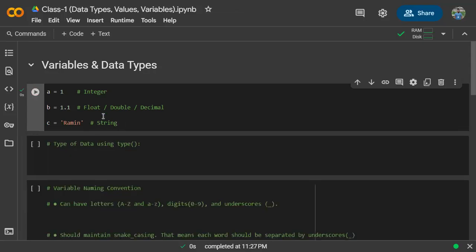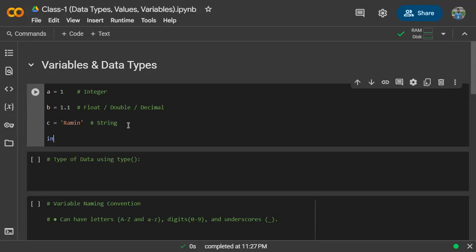Now, whatever we have learned so far, there are three types of data. One is integer. To assign an integer value, we don't need anything. We can simply write, let's say the variable name is integer1, equal to 100.